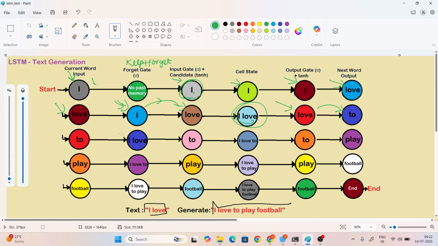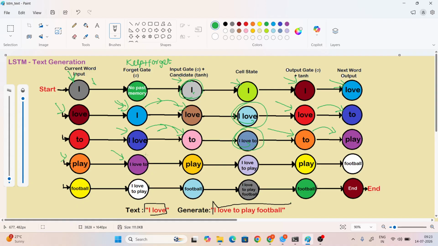Okay, so come to here. What is the kept memory here? In the forget gate, "I love". What is the input now? "To". Now combine these both things. So what is here? "I love to". The output is "to", and the next prediction is "play". Now the previous memory is what? "I love to". So now the input is "play".